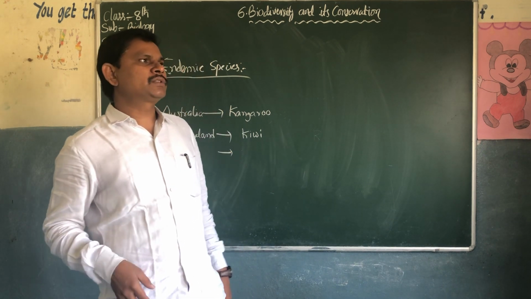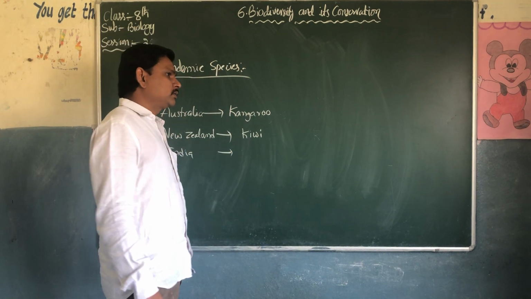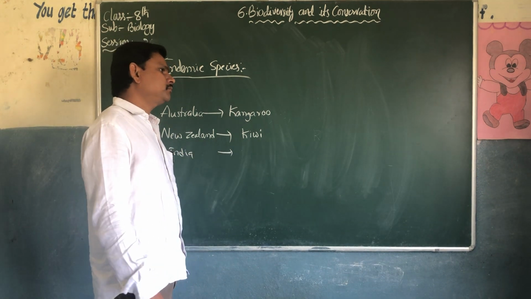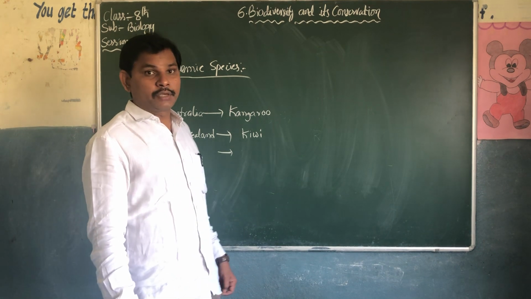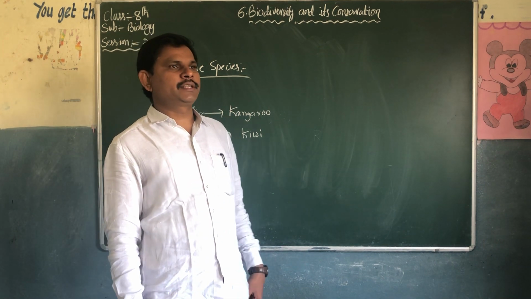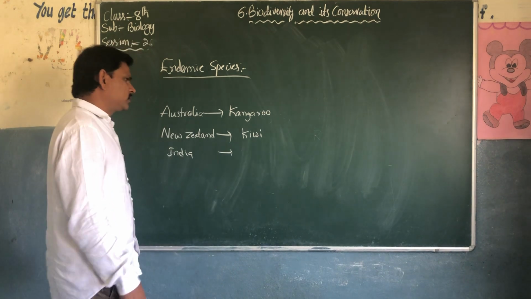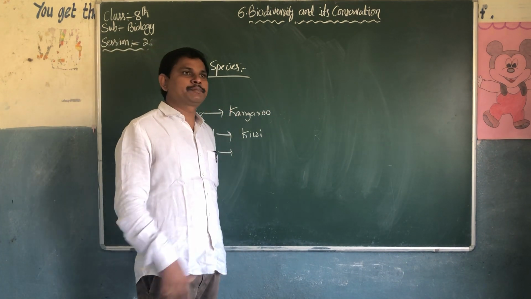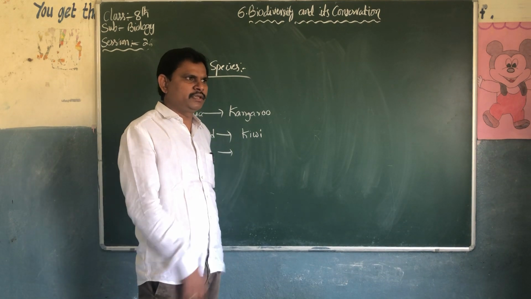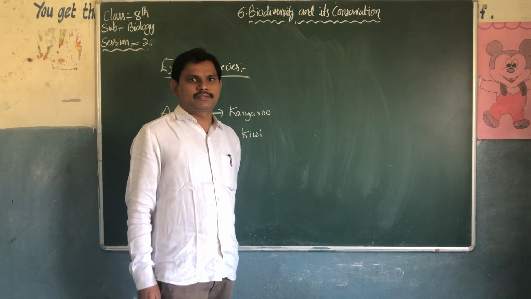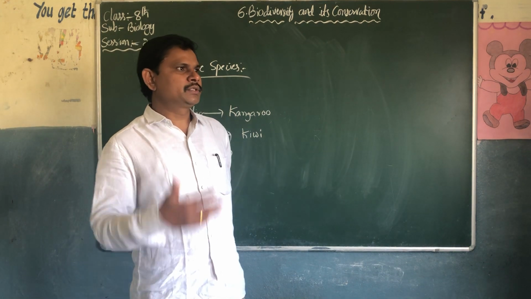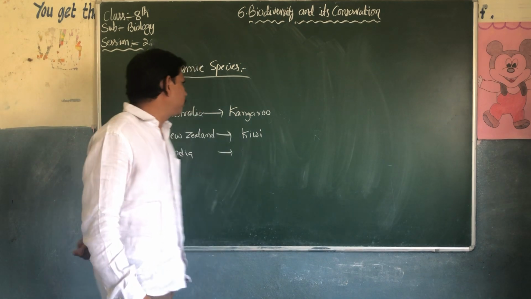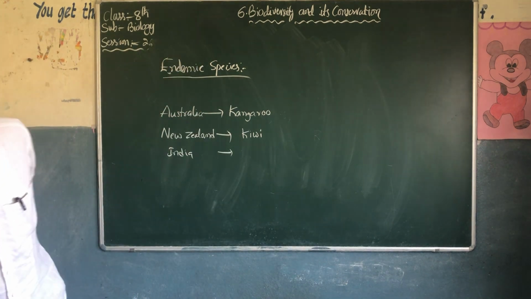Some plants also belong to specific regions or countries, like redwood belongs to USA. Sandalwood, cycas, and the cypress plant belong to a particular place. Nowadays we are also growing these plants; they are imported to other countries. This is about endemic species.